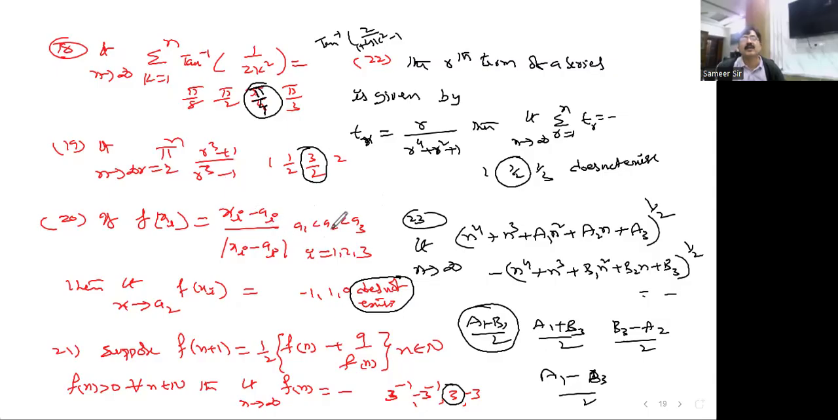Why? Because if you take a to 2, LHL you take down is 1, you'll get. RHL you take down, you'll get what? Minus 1. So the limit does not exist, you'll get it here. Right. And in this case, limit n tends to infinity f of n plus 1 is same as limit n tends to infinity f of n. So a quadratic equation, while solving, you will get the answer here.